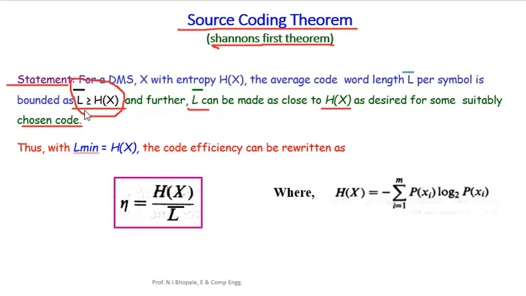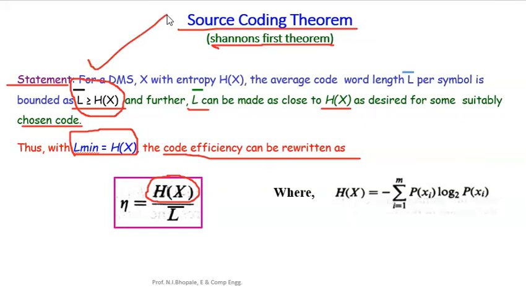When we analyze L bar greater than or equal to h of x, it means the minimum value of L bar, that is L min, is equal to h of x. Thus with L min equal to h of x, the code efficiency can be rewritten as efficiency equal to h of x by L bar. So L min can be replaced with h of x because of this expression.